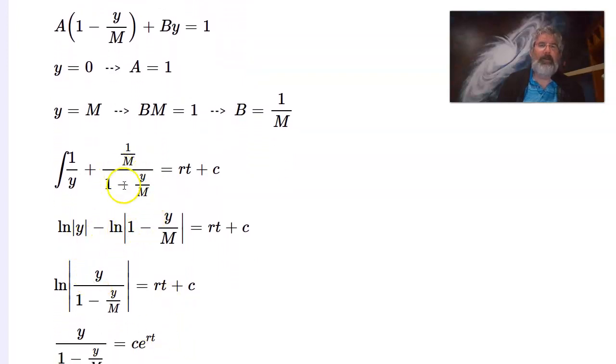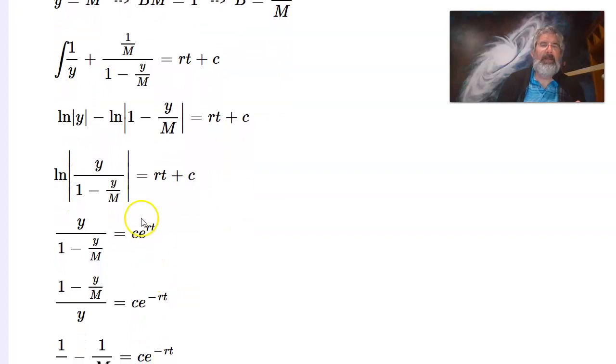There's a u substitution on this one with u equals 1 minus y over m, so the du is minus 1 over m dy. I seem to have left out the dy here. But there's the 1 over m, so I'm just missing the minus sign, hence the minus sign that shows up here. Okay. And then the integral of minus 1 over u du is minus the natural log of the absolute value of u. So there's that. Doing some properties of logs, I can rewrite it like this. And then exponentiating both sides and doing the thing with the e to the c, I get this.